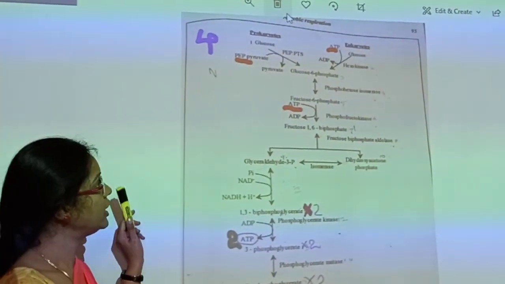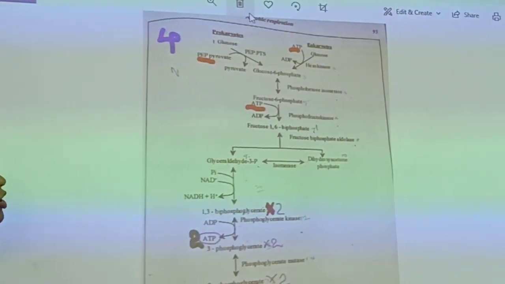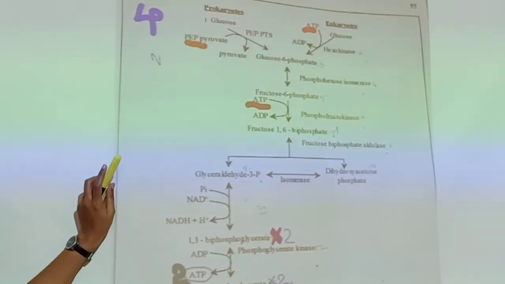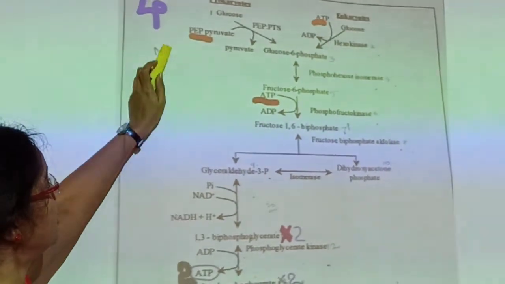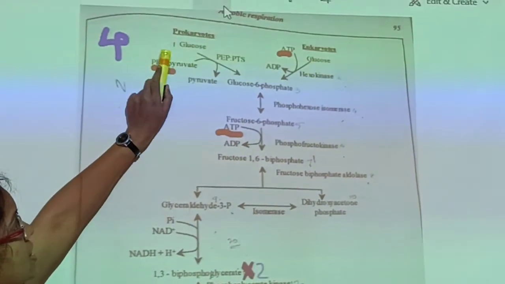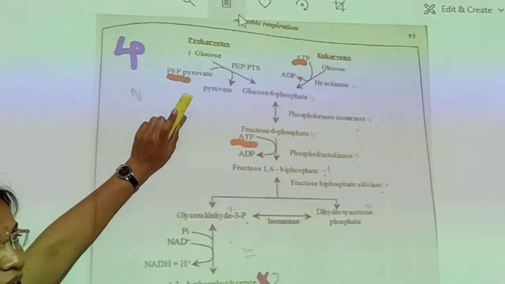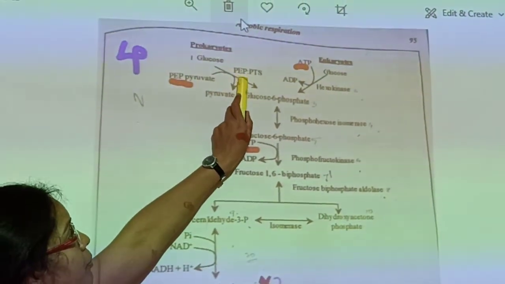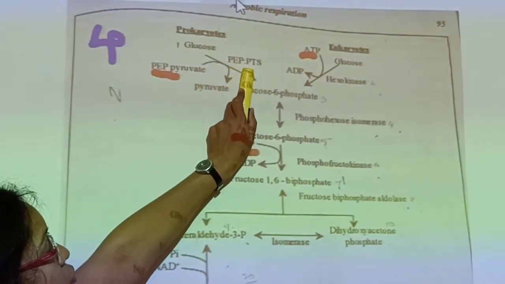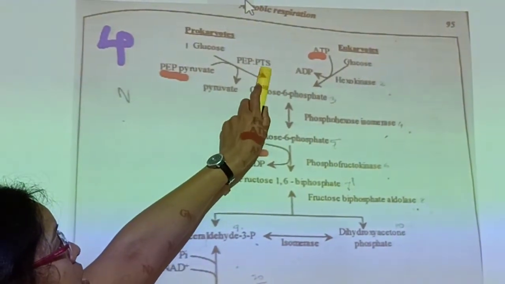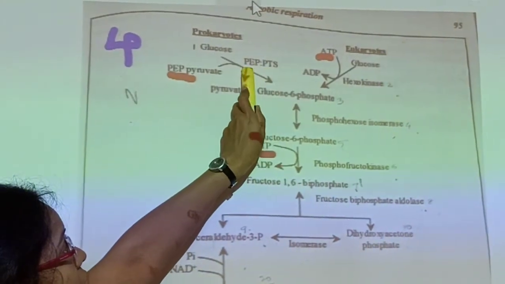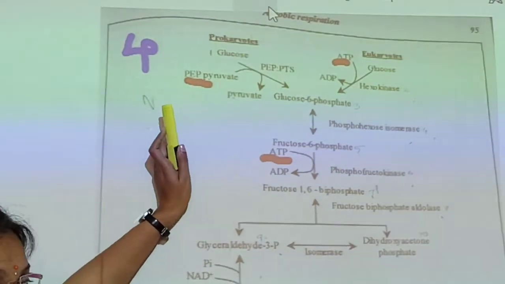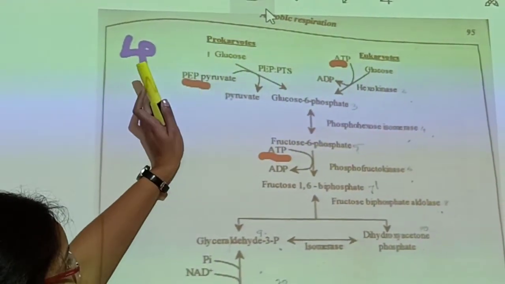Yes. Here it is shown from the entry of the glucose. While we were discussing uptake of nutrients in the first unit, in prokaryotes we discussed group translocation, where there is use of the PTS system, the phosphoenol pyruvate phosphotransferase system. This is a system by which glucose will be taken up by prokaryotic organisms. That is group translocation.